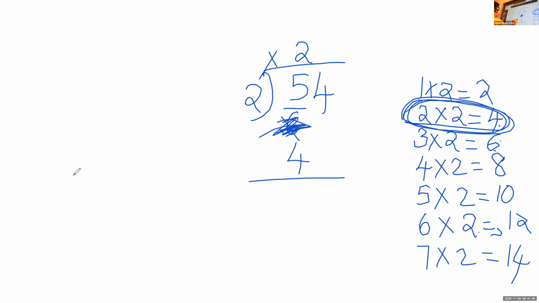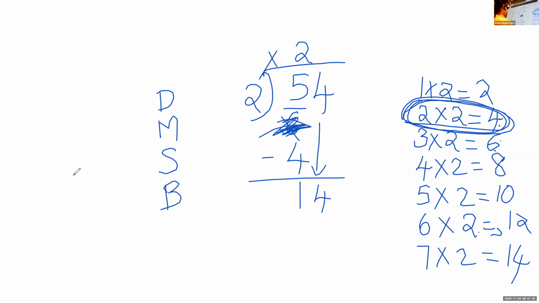So I take 5 minus 4. What is 5 minus 4? 1. Next step. Division is over. Multiplication is over. Subtraction is over. Next, what do I have to do? Bring down. Bring down 4. Now look in the multiplication table. Is there any 14?